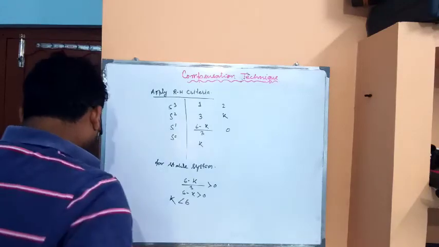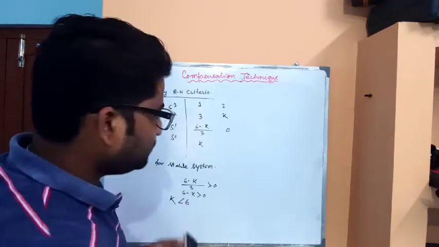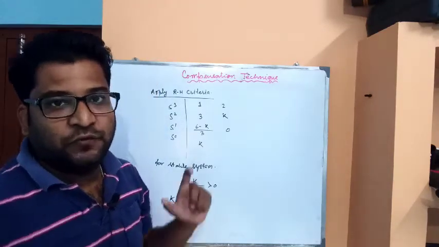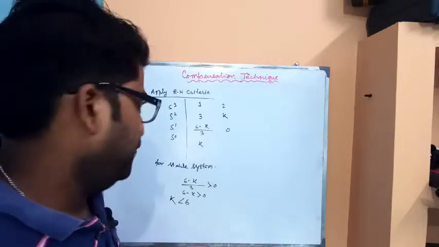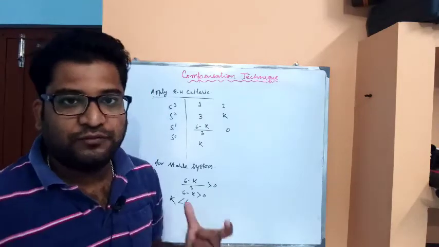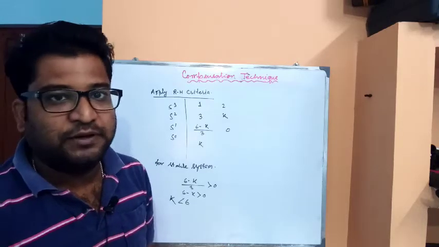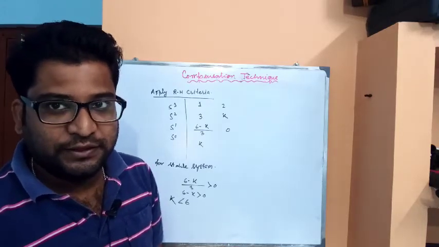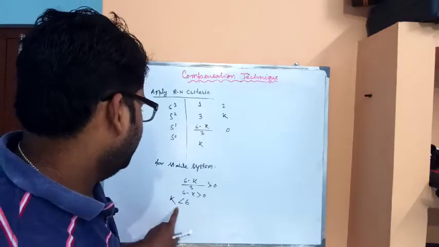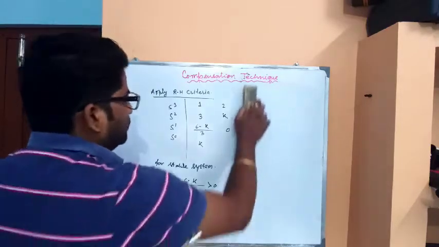From these two derivations of accuracy and stability, we can clearly observe that the value of k is different. For accuracy we determined k equal to 20, and for stability it should be less than 6.